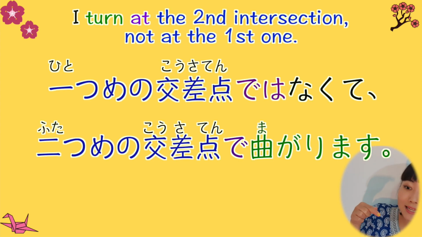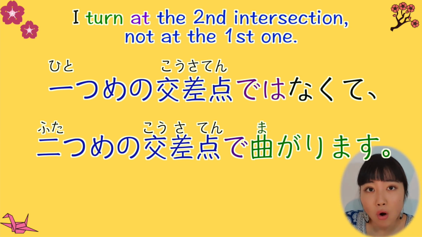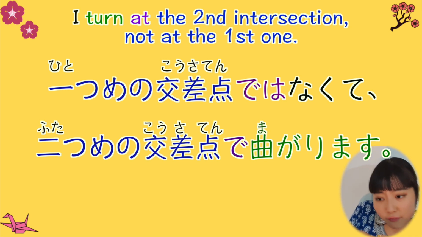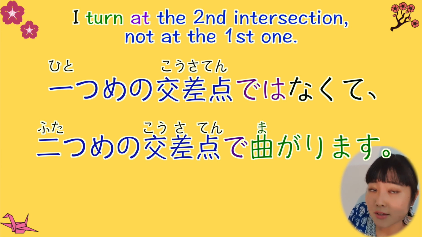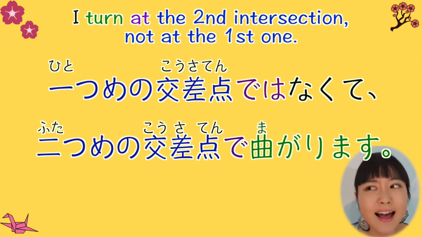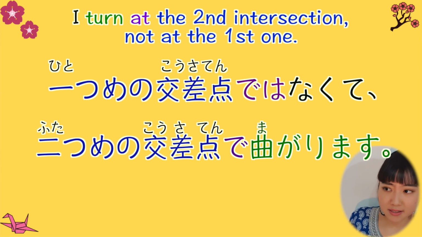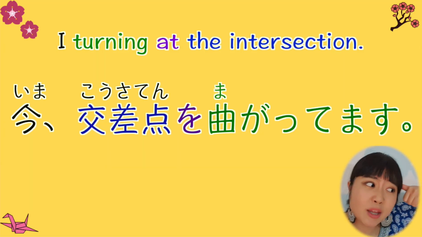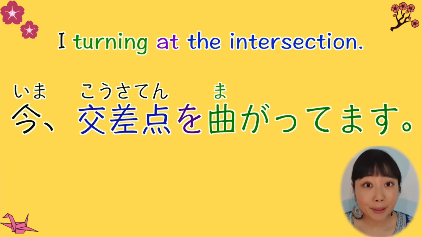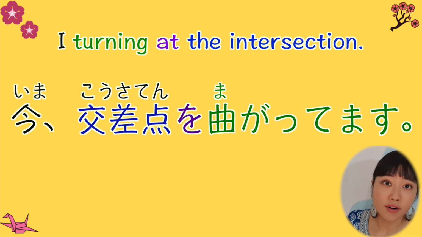一つ目の交差点ではなくて2つ目の交差点で曲がります。I'm focusing on the second intersection not the first one. I want to turn at the second intersection. In this context, I would say 2個目の交差点で曲がります。But if my friend call me and ask me, oh, where are you? And I wanna say, I'm turning at the intersection. Then I would say, 今交差点を曲がってます。Because I'm just explaining what I'm doing and not really focusing on any place or the intersection. Okay?